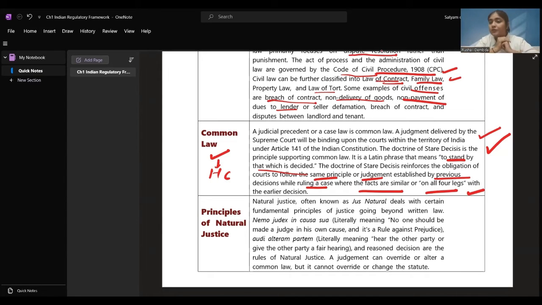Let's take an example for common law. Suppose the Supreme Court has given a statement that if someone rapes a woman in a public transport vehicle, then the punishment is 7 years. Listen carefully. The Supreme Court has passed an order that if someone has raped a woman in a public transport vehicle, then they have to face imprisonment for 7 years.